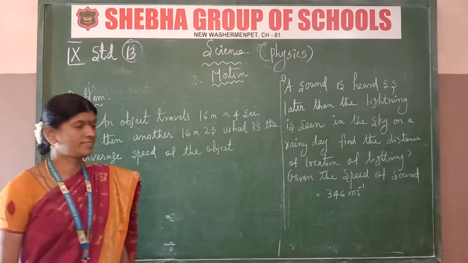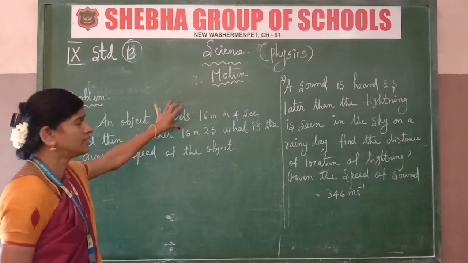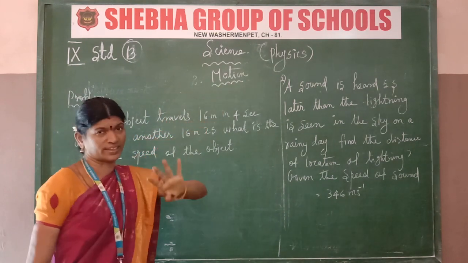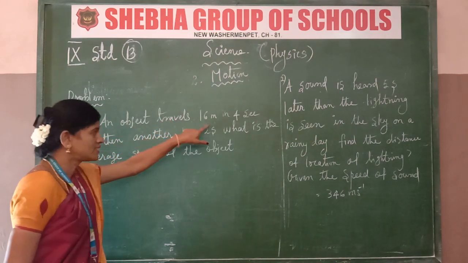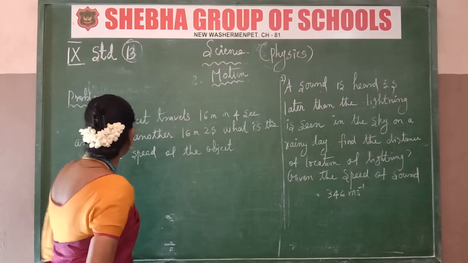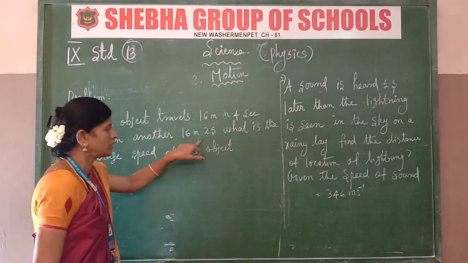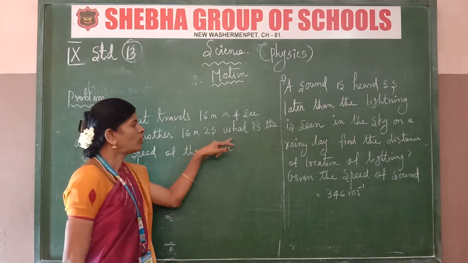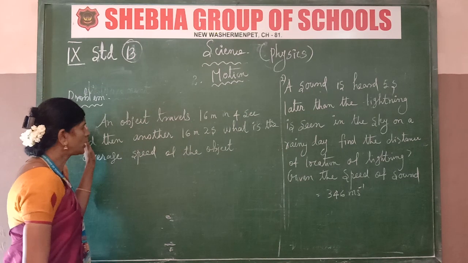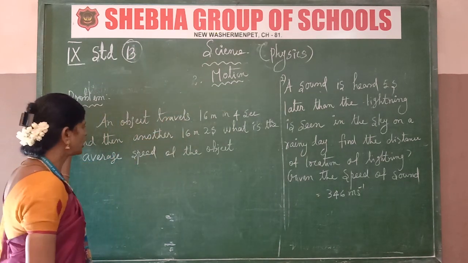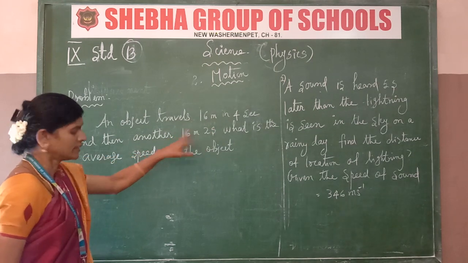Listen, I will do one sum. An object travels 16 m in 4 seconds. Listen carefully. An object travels 16 m in 4 seconds, and then another 16 m in 2 seconds. What is the average speed of the object? Total distance the object travels is 16 m, then another 16 m.